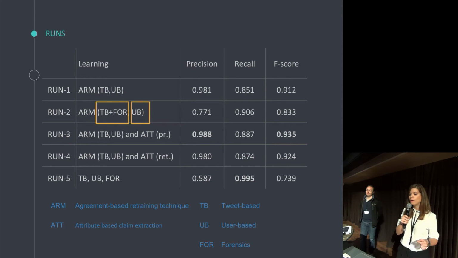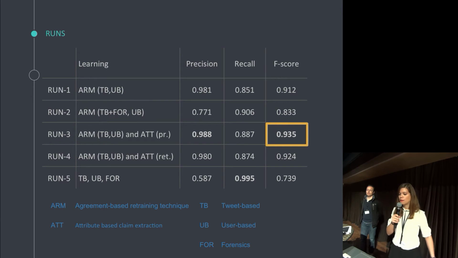Runs 3 and 4 are actually a combination of the two methods. And as we can see, run 3 is the one that performed best. In this case, we used the IT Innovation method as a guideline, and we considered its output as correct if it was available, and otherwise we used the output of the ARP method. And finally, run 5 was just a classification method concatenating all the features that we had.